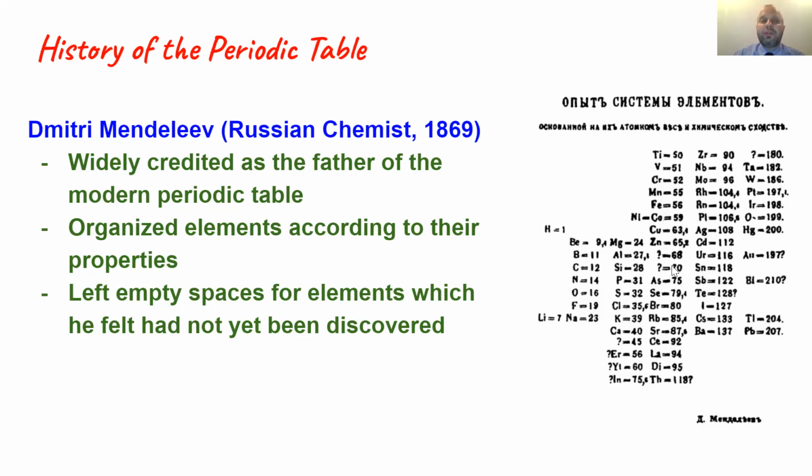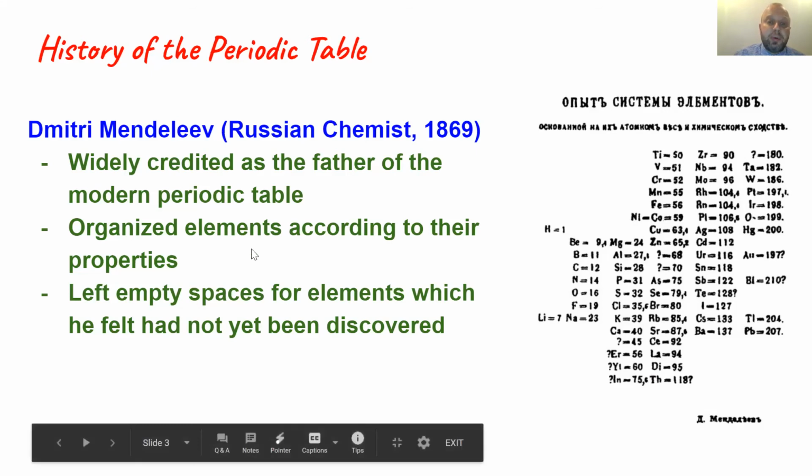So this was really a leap forward, to make the guess that maybe all of the elements that we know today are not all of the elements that exist. And maybe in the future, we're going to find an element, and if we're looking for it, let's look for an element that has these properties, because based on the table that I'm putting together, this is what it should look like. And at the time, that was pretty remarkable. So it is often Mendeleev's name who is associated as the organizer of the modern periodic table.